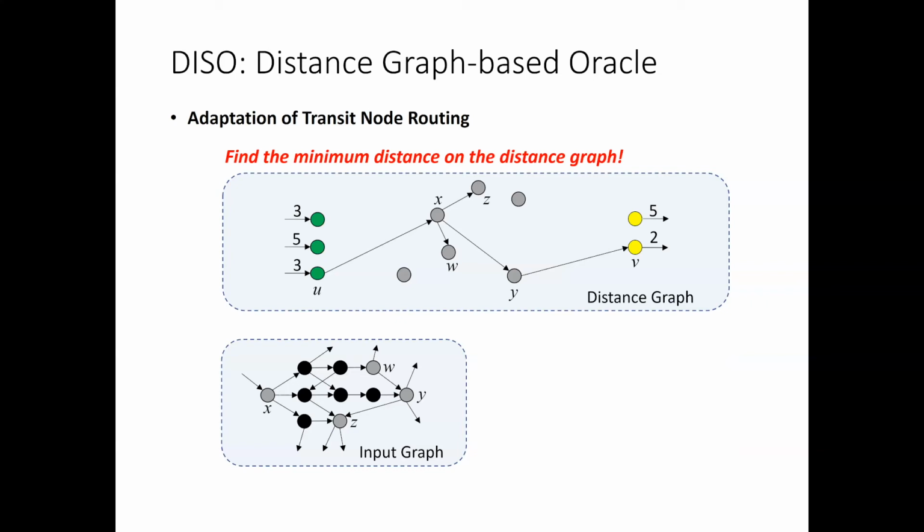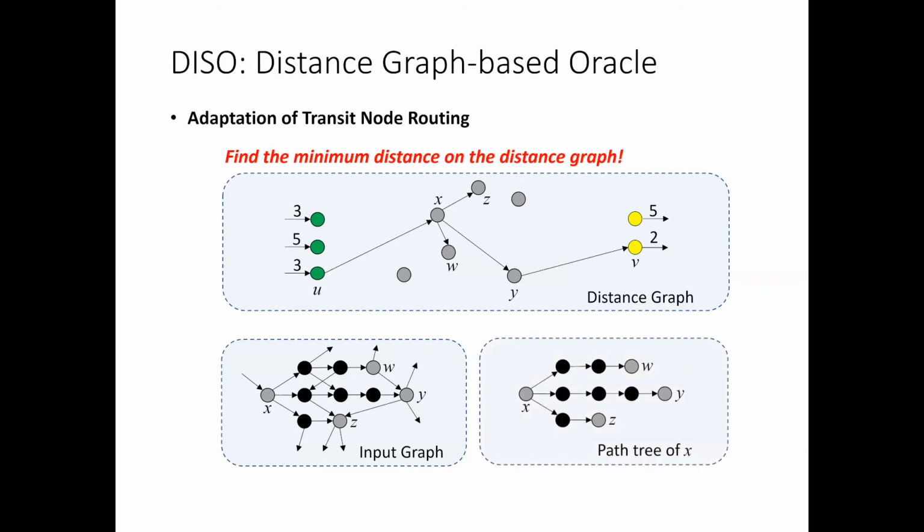The remaining thing for the query algorithm is how to handle the case that the edge xy will be relaxed in the distance graph, but its corresponding path in the input graph contains a failed edge. In order to detect such a case, we construct the path tree of x in preprocessing, which consists of shortest paths from x computed by the bounded Dijkstra algorithm. Note that those shortest paths do not contain a transit node as an intermediate node. Therefore, once failures are detected with the path tree, we say that x is affected by the failures.